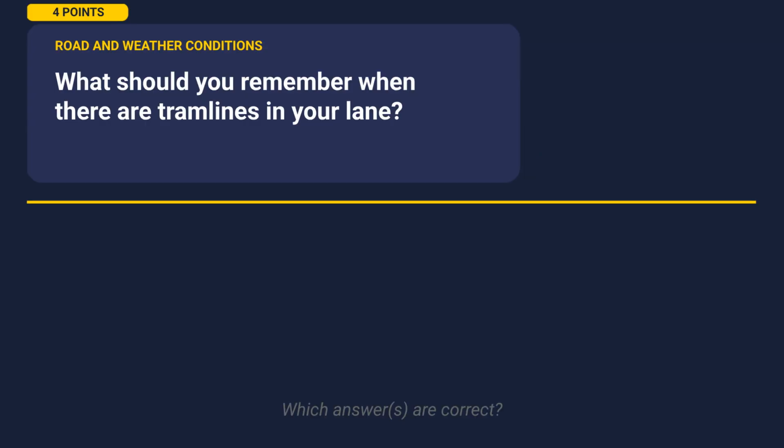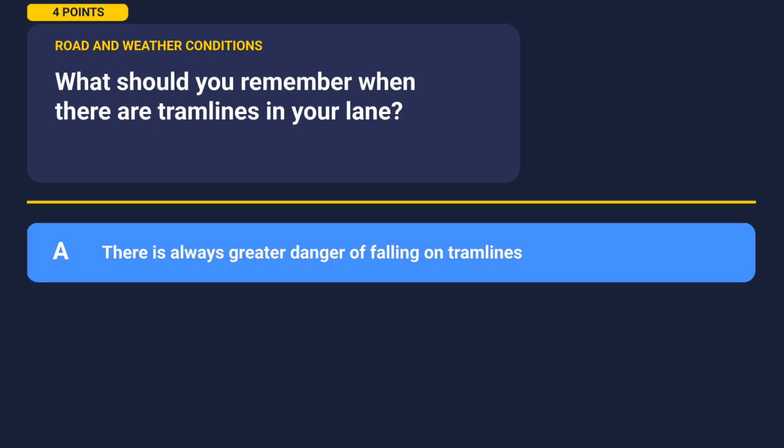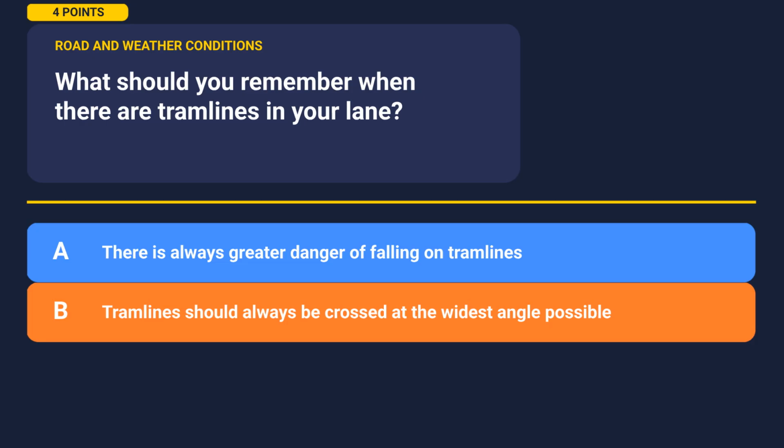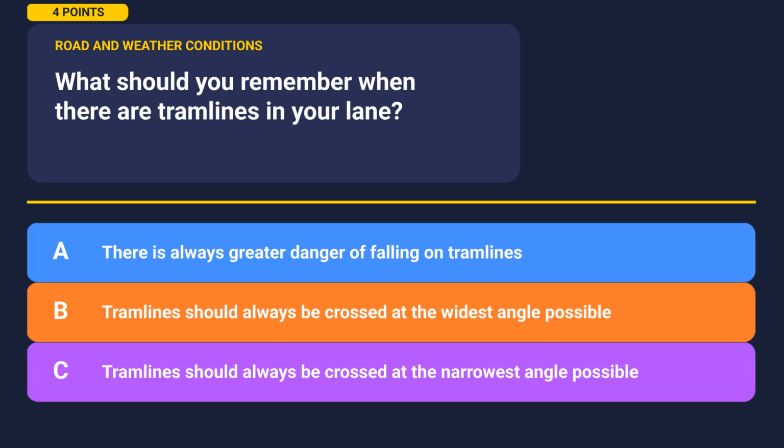Alright, here's our first question. What should you remember when there are tram lines in your lane? Take a moment to look at the options. Option A. There is always greater danger of falling on tram lines. Option B. Tram lines should always be crossed at the widest angle possible. Option C. Tramline should always be crossed at the narrowest angle possible.